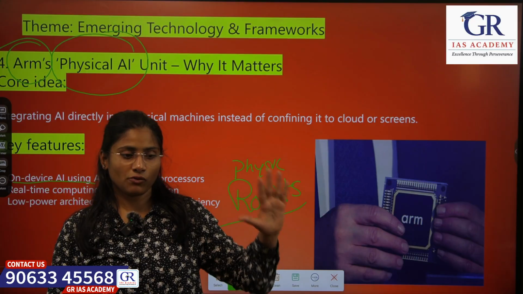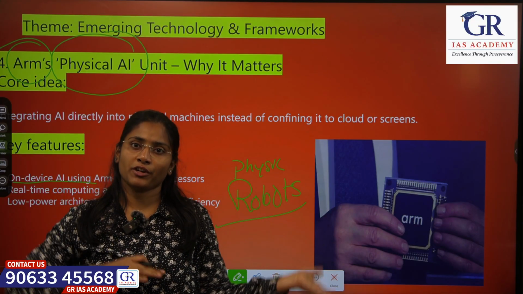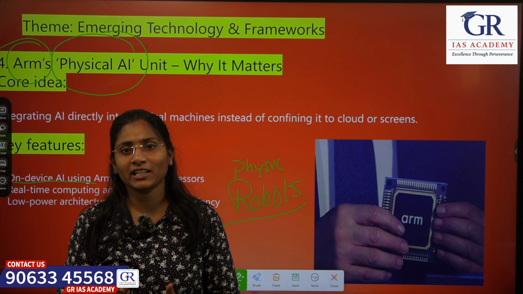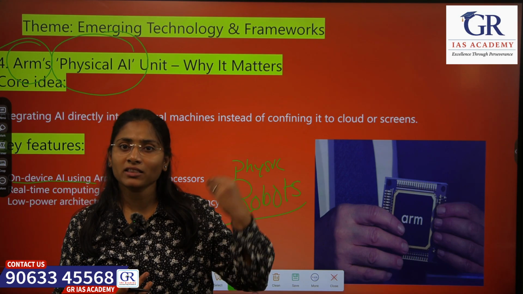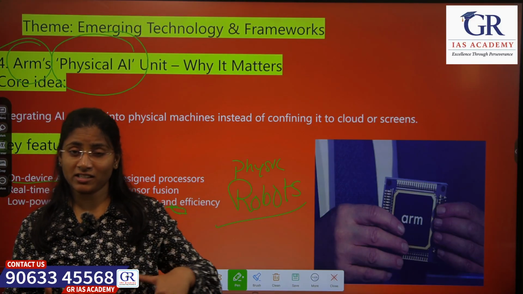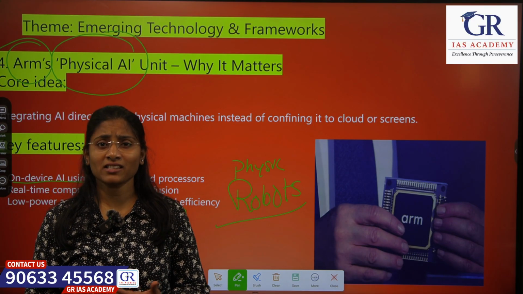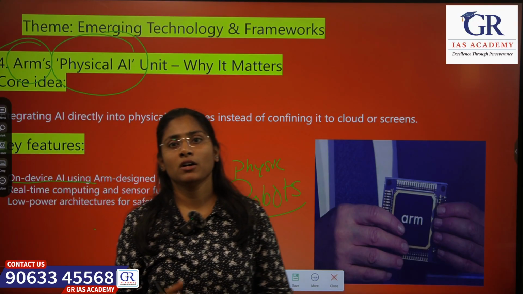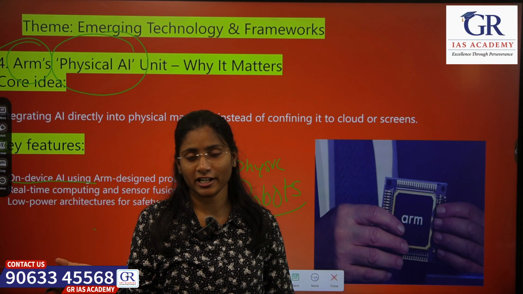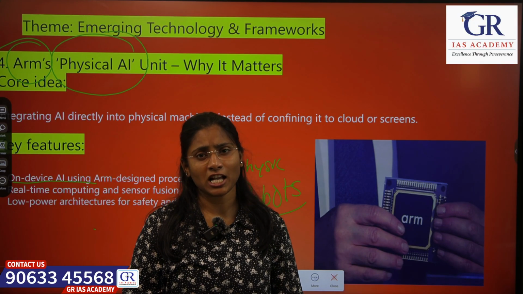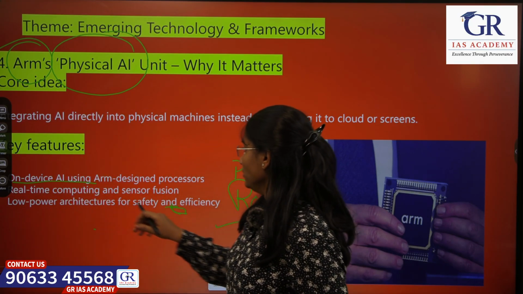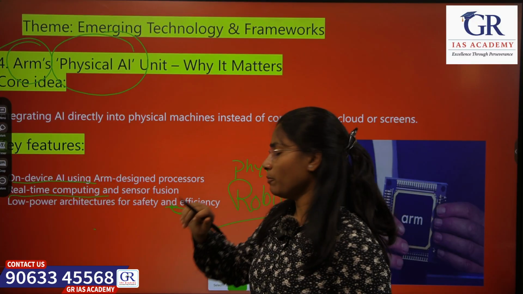Let's say a robot. So what does that robot do? Instead of going to some cloud and getting answers, it directly uses the intelligence which is embedded inside of it. So it uses AI embedded inside of it and then reacts in our real world. And because of this it will obviously be faster and efficient, right? You have already seen Tesla cars, self-driven cars, right? So in that way real-time computing will be possible.